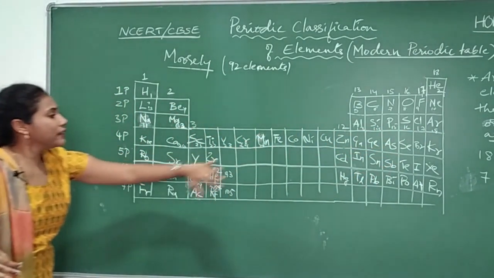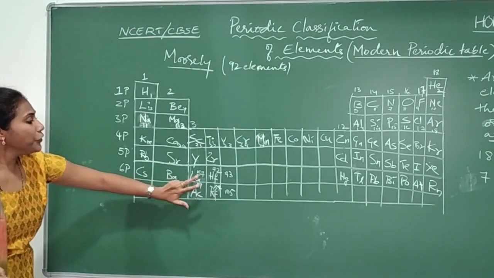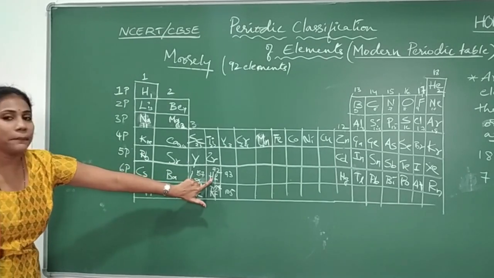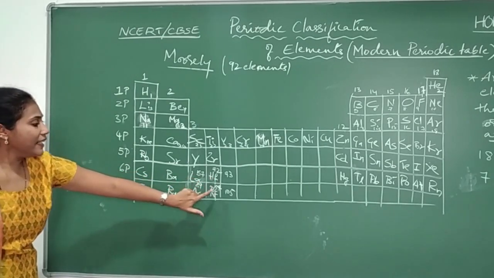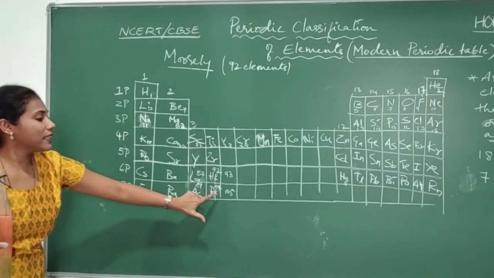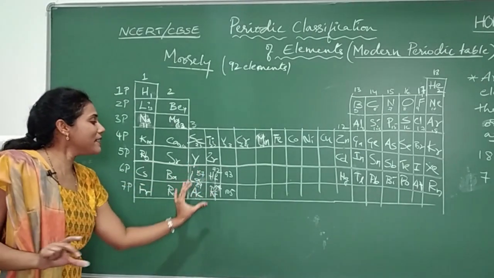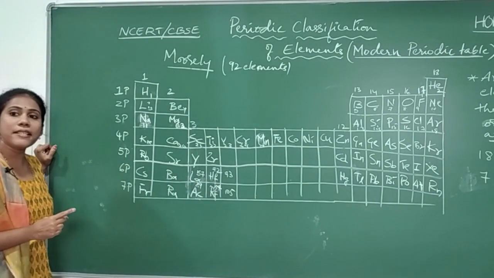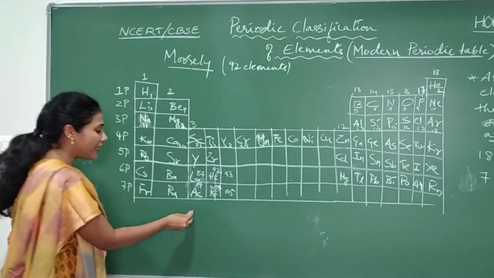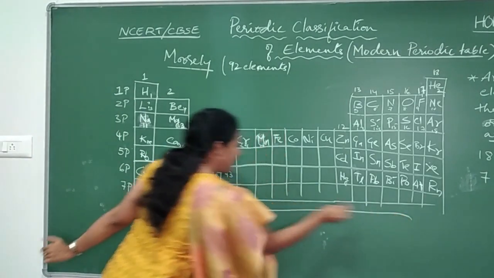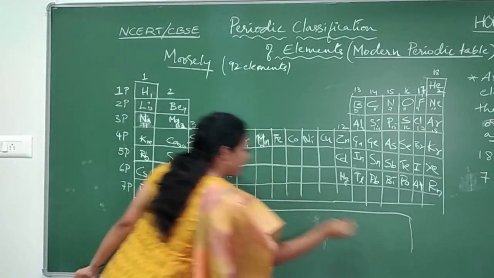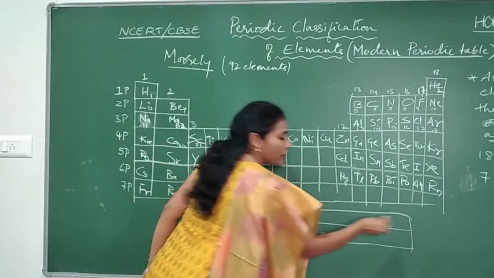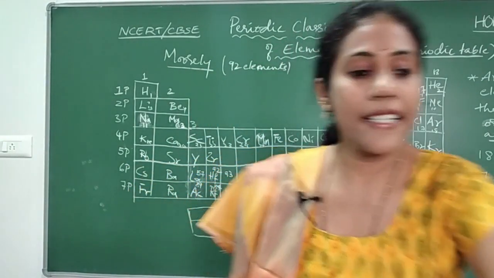So it goes on in the increasing order, but here you have a difference. After 57, the 58th element should come here, but that is not there. After 89, the 90th element should come here, but that is not there. So how many elements are missing here? 14 elements. Here how many elements are missing? 14 elements. So these 14 elements have been separately placed below the periodic table. You can observe the periodic table is there behind your textbook.